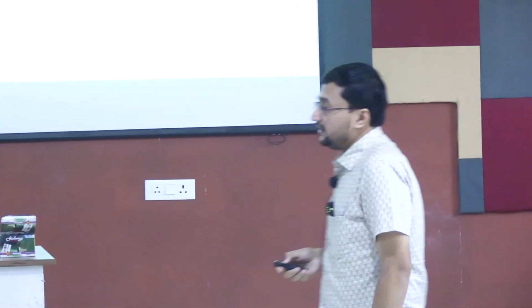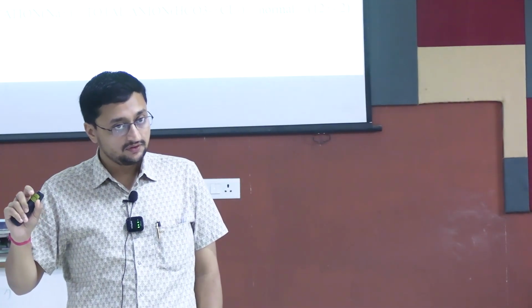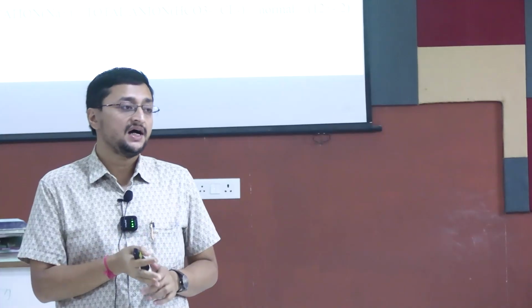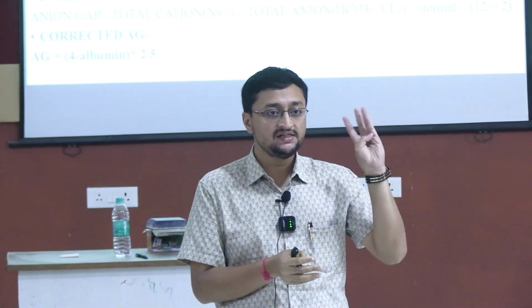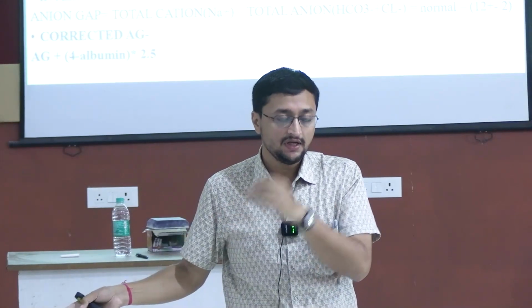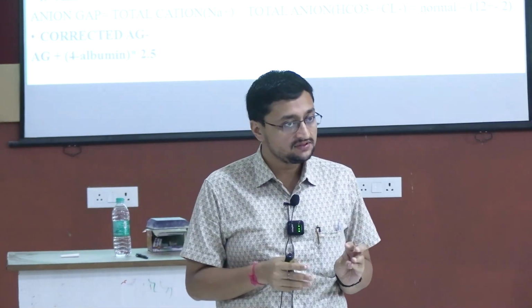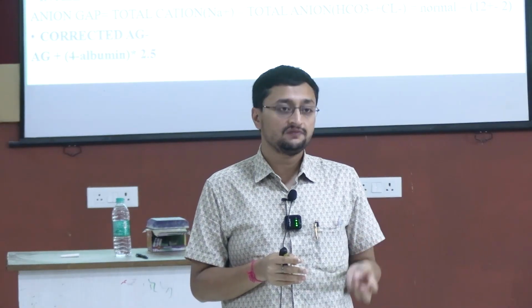So now, if the anion gap is more than normal, more than 12, what may be the causes of high anion gap metabolic acidosis? As I have already mentioned, DKA, diabetic ketoacidosis, any type of ketoacidosis. Next, lactic acidosis, methanol poisoning, ethanol poisoning, salicylate overdose.